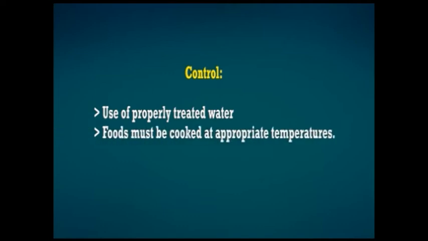To control this disease, use properly treated water. Food must be cooked at appropriate temperature. Now we'll come to Staphylococcus aureus.